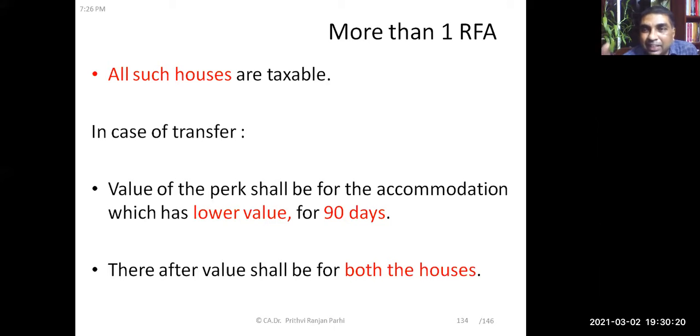So when an employee is getting transferred and two houses are provided, one house at place A, another house at place B, you have to see whose value is lower. That shall be treated as the value of the perquisite for 90 days, for the transition period. After that, both the houses shall be taxable.